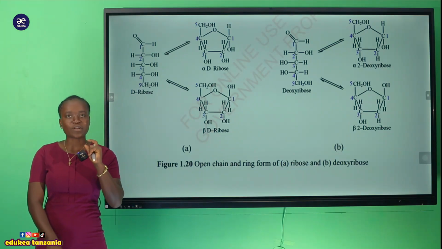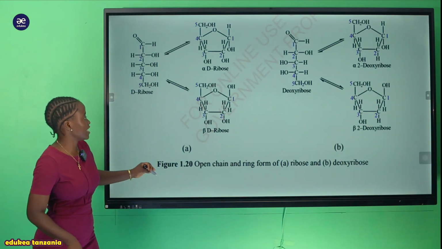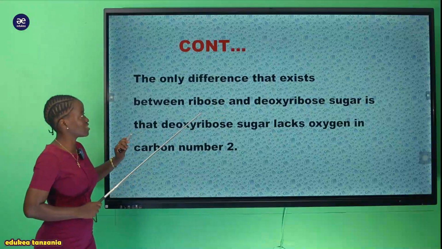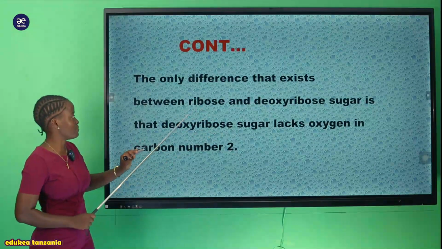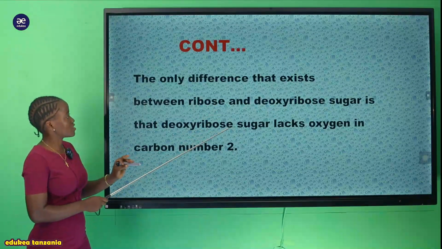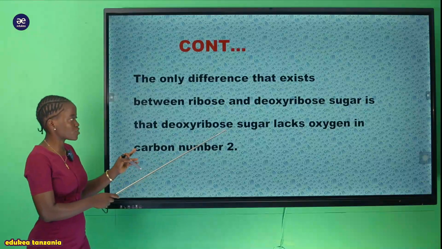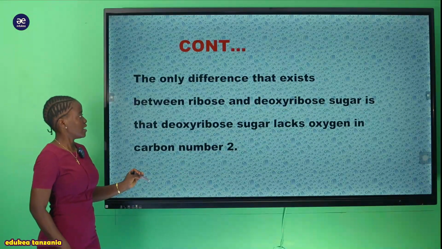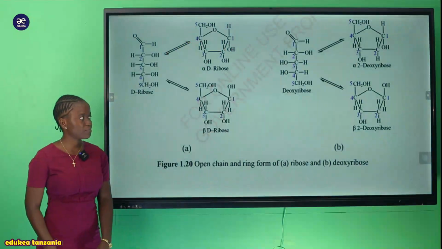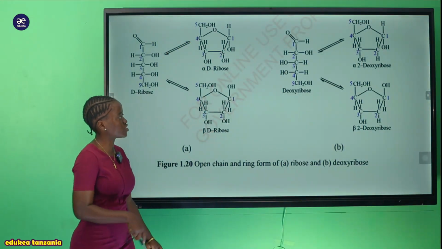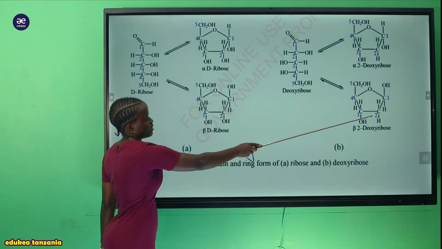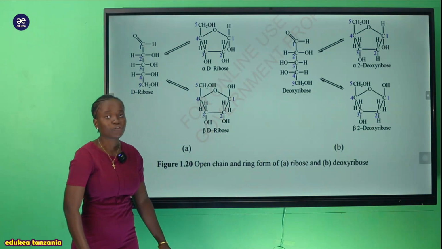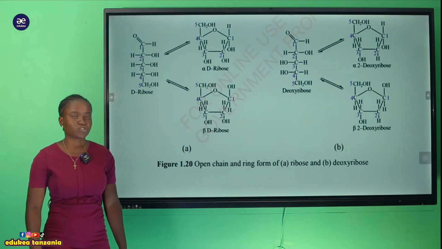Sasa utofauti wake unakuwepo wapi? Here the big difference we have seen is that kwenye ribose and deoxyribose, the deoxyribose sugar ina lack oxygen in its carbon number 2. Let's see in the deoxyribose sugar. This is deoxyribose sugar. You can see in the carbon number 2 there is lack of oxygen atom.